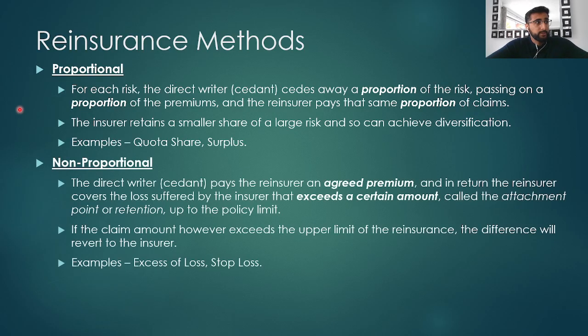The second reinsurance method is non-proportional reinsurance. This is where the direct writer, the cedant or the insurer, pays the reinsurer an agreed premium, and in return, the reinsurer covers the losses suffered by the insurer that exceed a certain amount. This is called the attachment point or retention, and this is up to a policy limit. If the claim amount, however, exceeds the upper limit of the reinsurance, the difference will revert back to the insurer. Some examples of this are excess of loss reinsurance and stop loss. So now we'll look at the first example, which is quota share reinsurance.